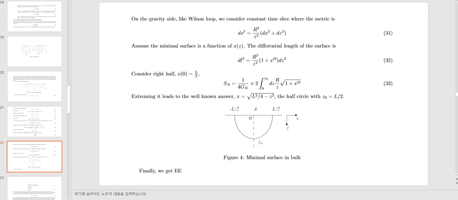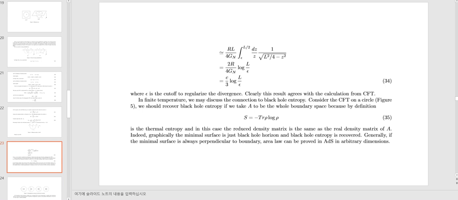Figure 4 is the minimal surface in the bulk. Finally, we get the entanglement entropy as this, where epsilon is the cutoff to regularize the divergence. Clearly, this result agrees with the calculation from CFT.